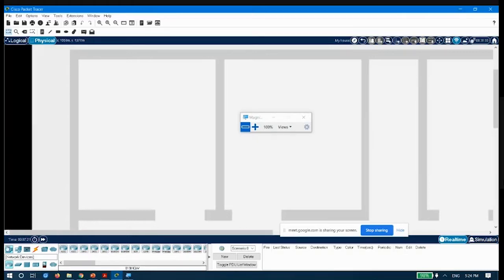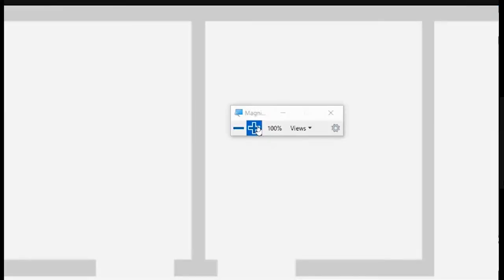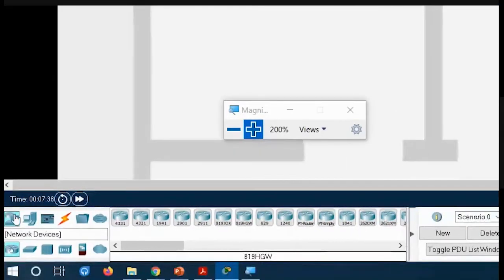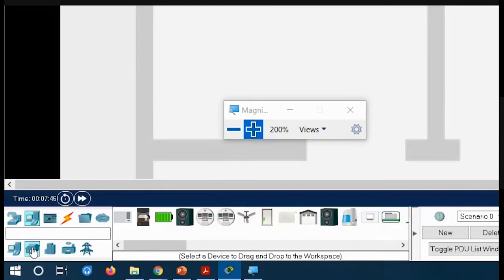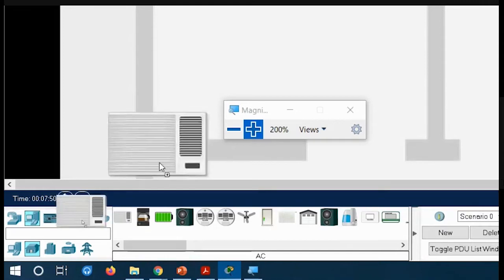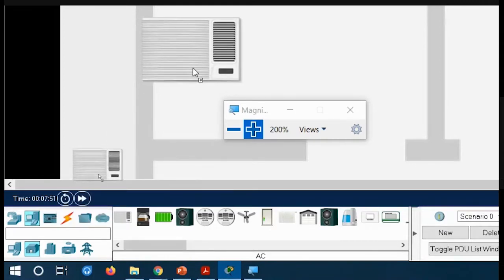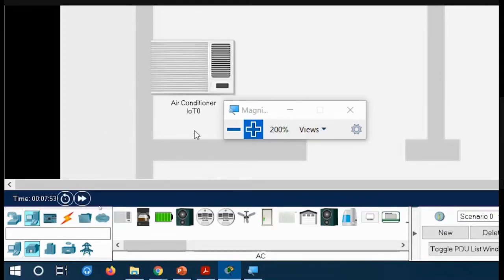In order to add the IoT devices, on the bottom of the screen you can see end devices. If you click on this end devices icon, you will go to this home icon. If you click on this home icon, you will find the different devices. So let me bring an air conditioner here and keep it here. Then let me bring a coffee maker also. Click on this coffee maker.